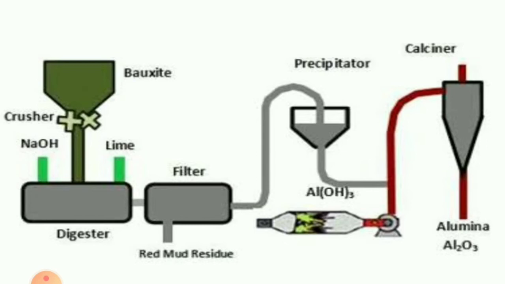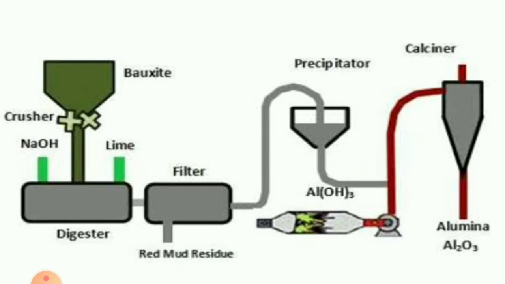From bauxite, aluminium oxide is dissolved, as well as silica. Silica oxide is also dissolved. So two things are found here in the filtrate: one is the sodium aluminate and another one is the sodium silicate. After that, this is taken into a precipitator.